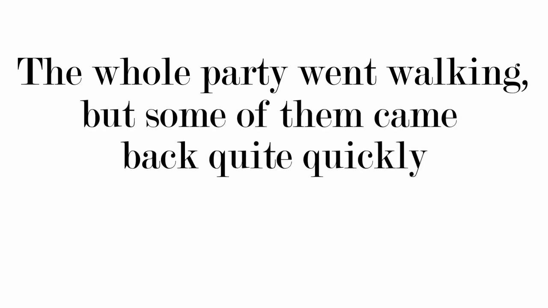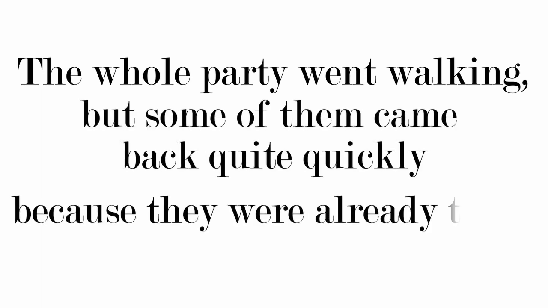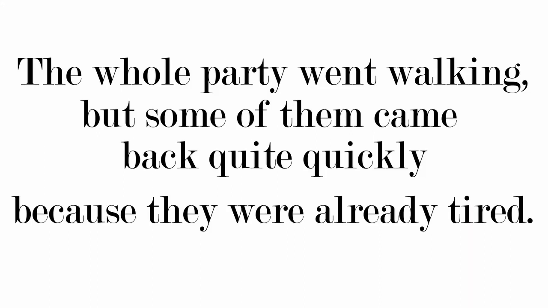A sentence can be both compound and complex. For example, the whole party went walking, but some of them came back quite quickly because they were already tired. Now, in that long sentence, we've got three verbs: went, came, were. That gives you an indication of where the clauses are.